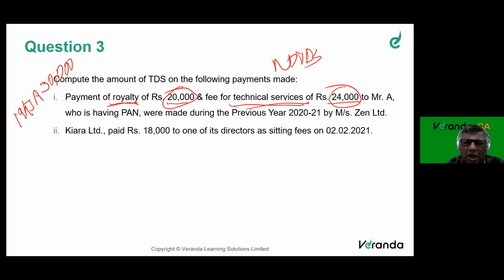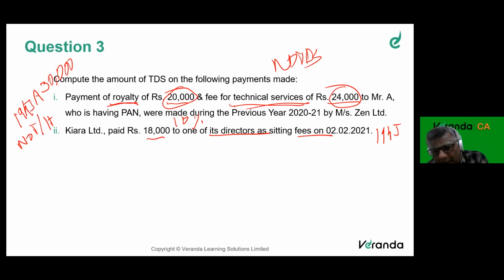Kira Limited paid 18,000 to one of its directors as sitting fees, 10% TDS. Here, no threshold. Same 194J. 10% is the TDS. My dear friends, you are all writing in May 22 or November 22 examination.